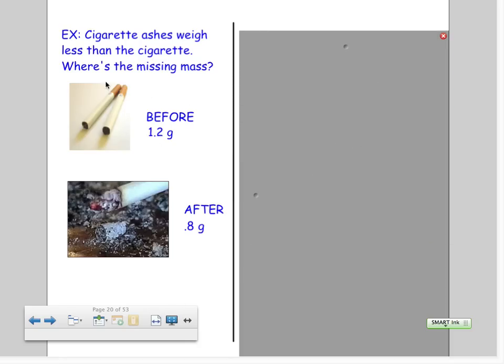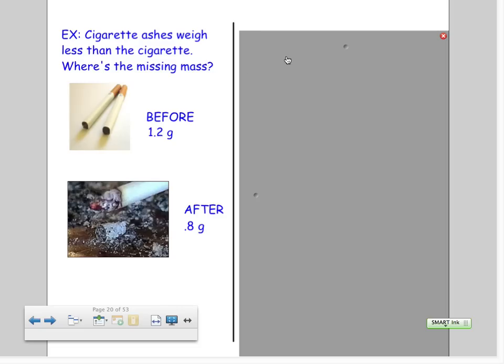Now, looking over here, we have cigarettes. And when you buy cigarettes, they look like this. And let's say that before they were burned, they weighed 1.2 grams. After they were burned and you took whatever was left of the cigarette, it weighed 0.8 grams. So the question is, cigarette ashes weigh less than the cigarette. Where did the missing mass go? Where did it go? Did it disappear? I hope you don't think so.